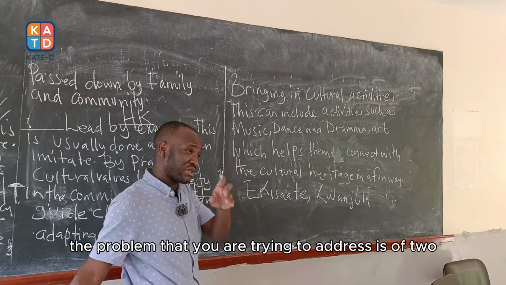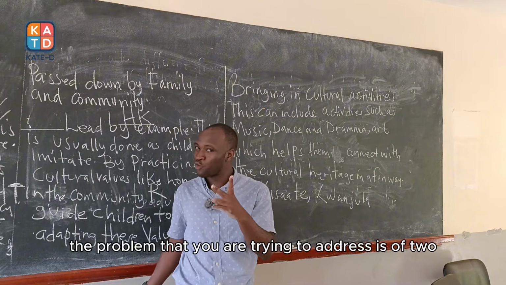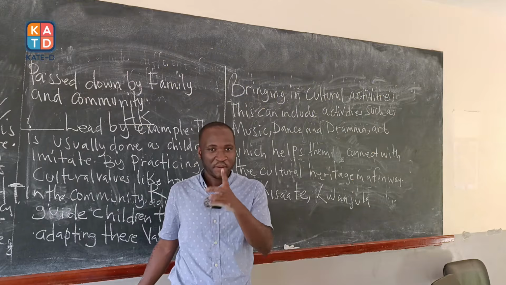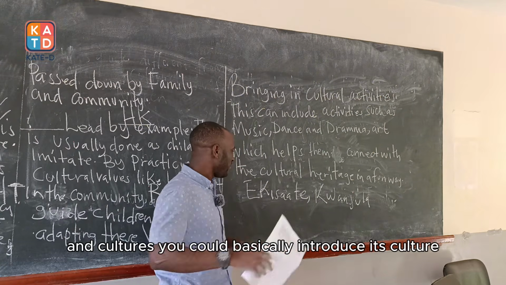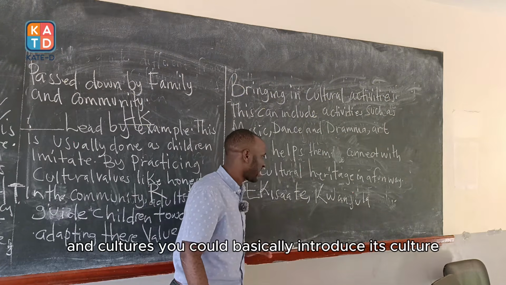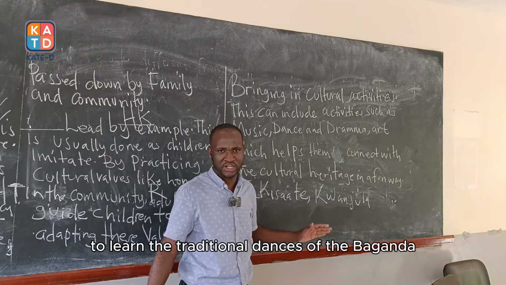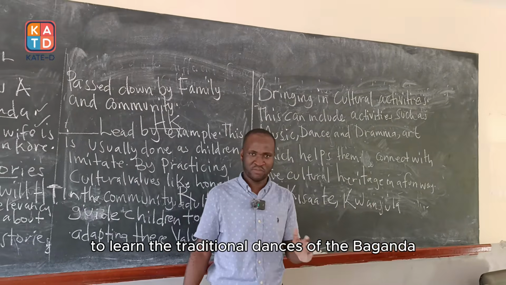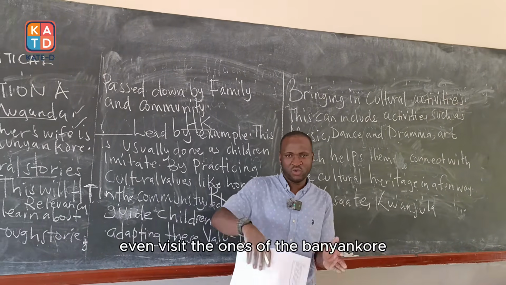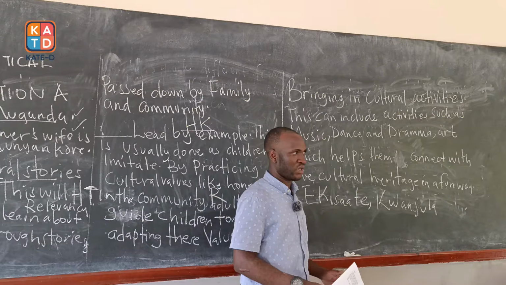Being that the problem that you are trying to address is of two cross-blood and cultures, you could basically introduce Ekisakate. You could take these children to learn the traditional dances of the Baganda, even vis-a-vis the ones of the Banyankole.